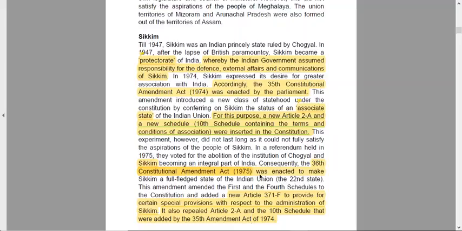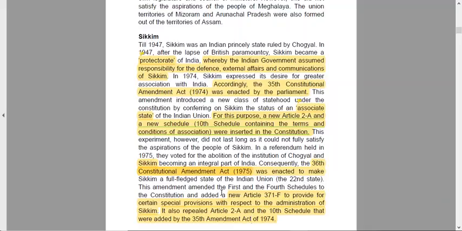Consequently, the 36th constitutional amendment was enacted to make Sikkim a full-fledged state. So there were two constitutional amendments: the 35th to make it an associate state, and the 36th to make it a part of India, because there has to be some seats in the Lok Sabha and Rajya Sabha for Sikkim to make it a full-fledged state.